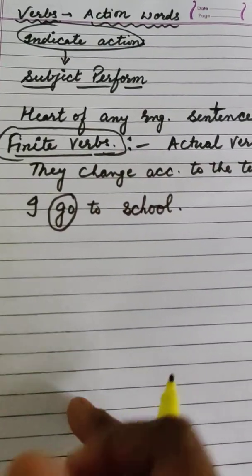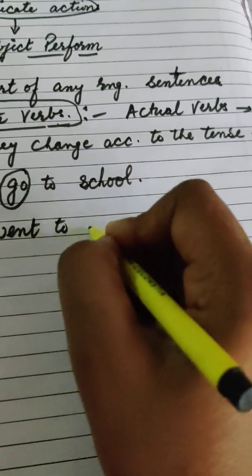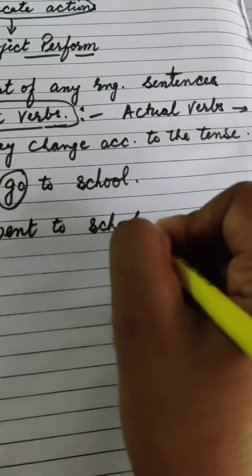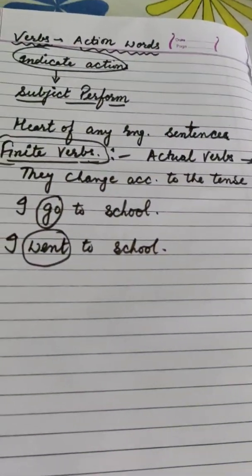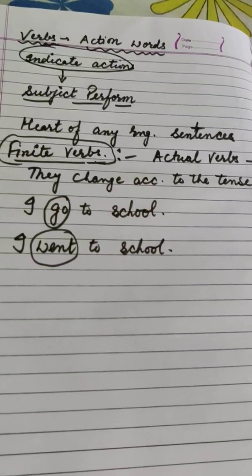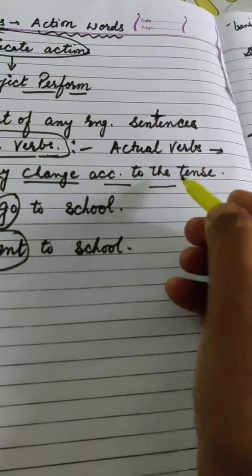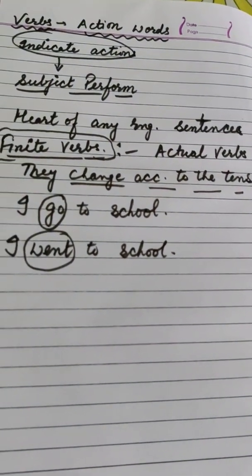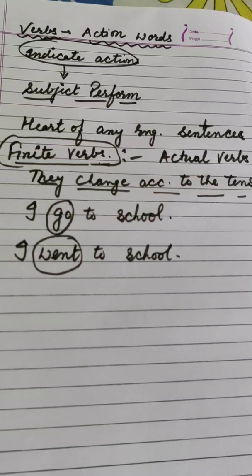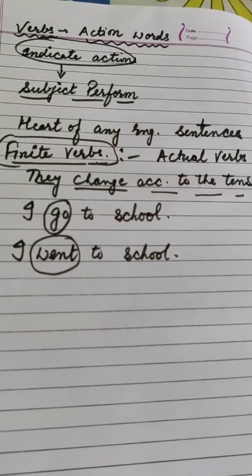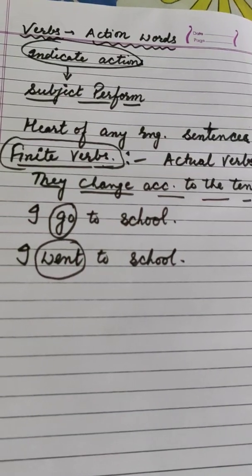And whenever I say I went to school, this is again a finite verb because it is changing according to the tense. Finite verbs change according to the tense: when it is present tense, they change according to the present, and when it is past, they change according to the past tense.